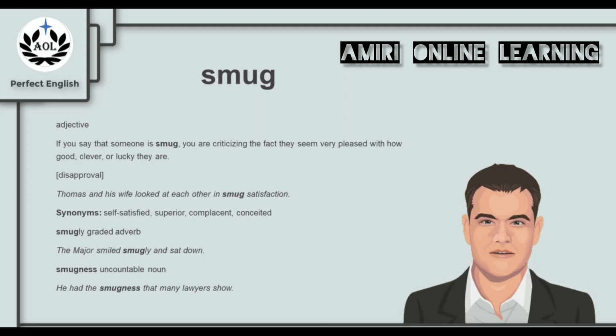We can use smugly as a graded adverb. For example, the major smiled smugly and sat down. It's definitely not a nice smile. We can use smugness as an uncountable noun. For example, he had the smugness that many lawyers show. We can see that kind of smugness on lawyers usually.